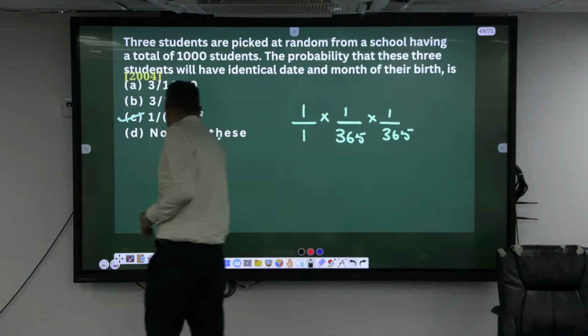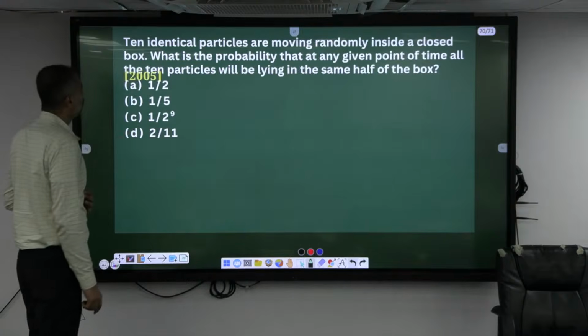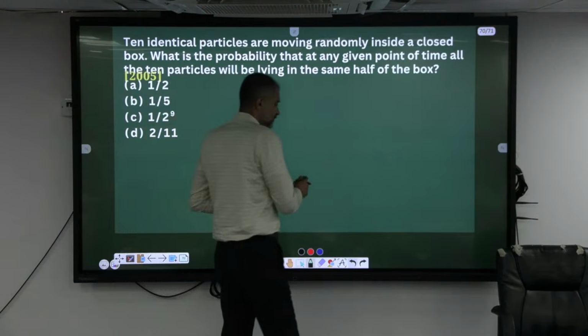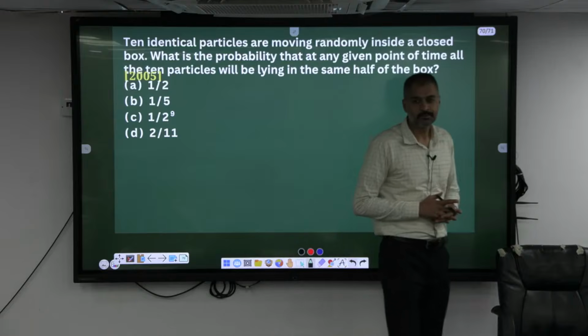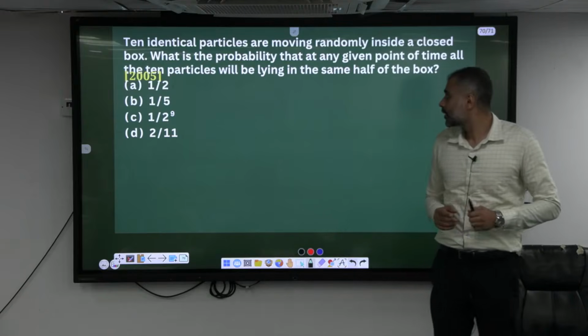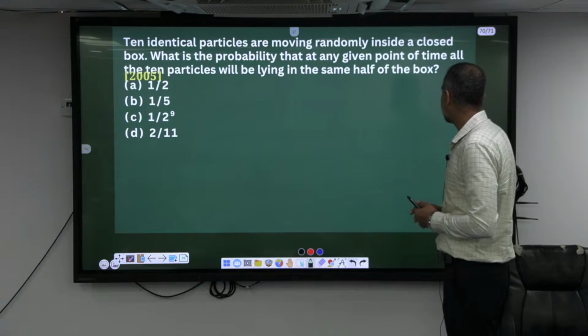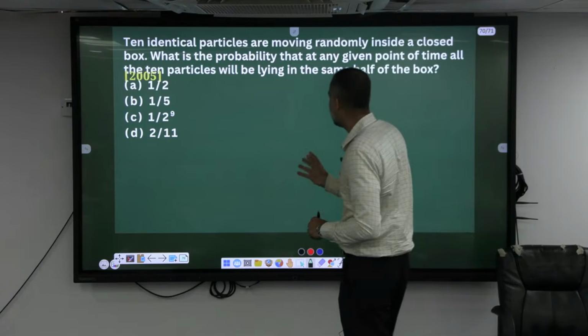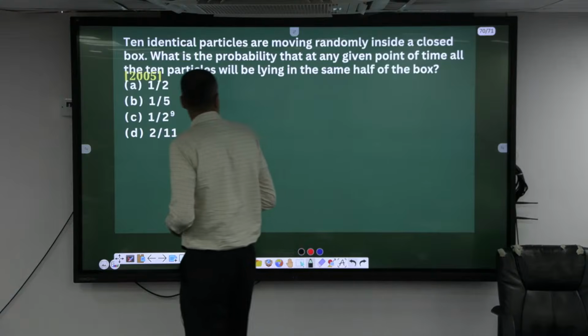Okay, I think this is the last one. Ten identical particles are moving randomly inside a closed box. What is the probability that at any given point of time all the 10 particles will be lying in the same half of the box?